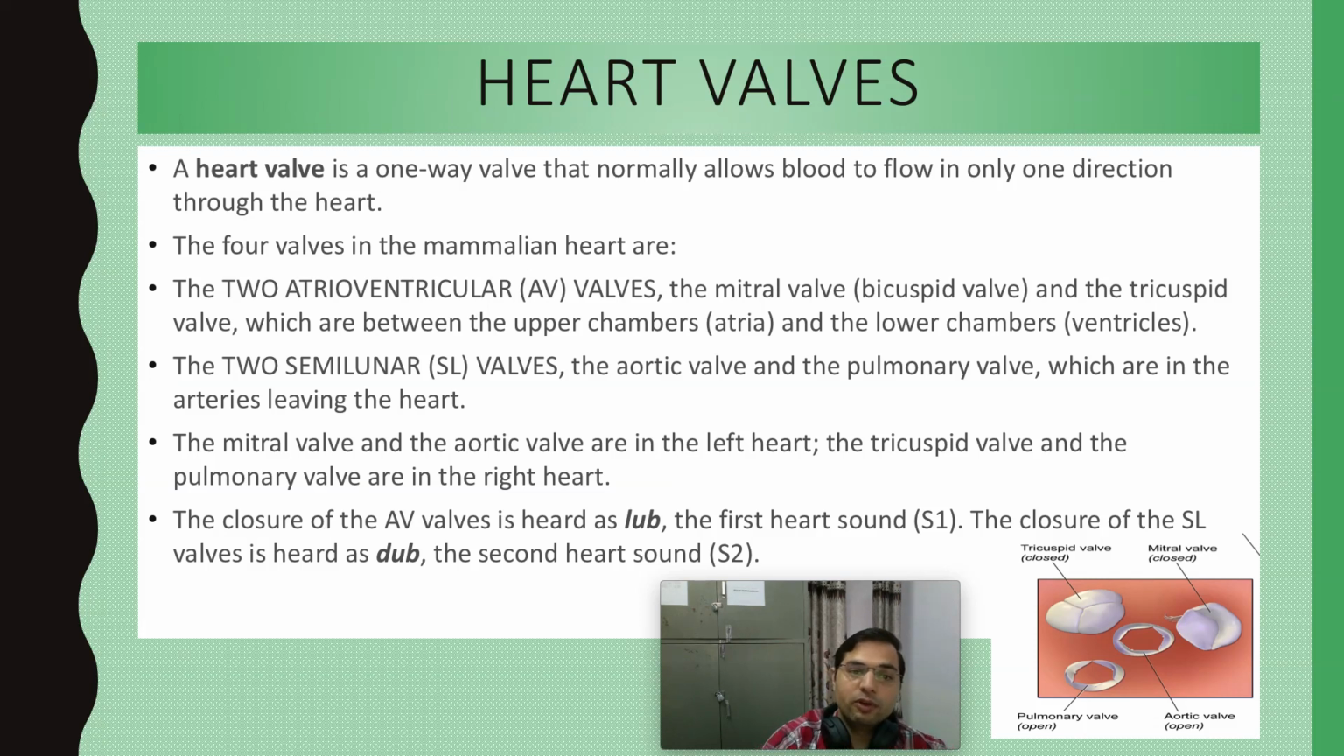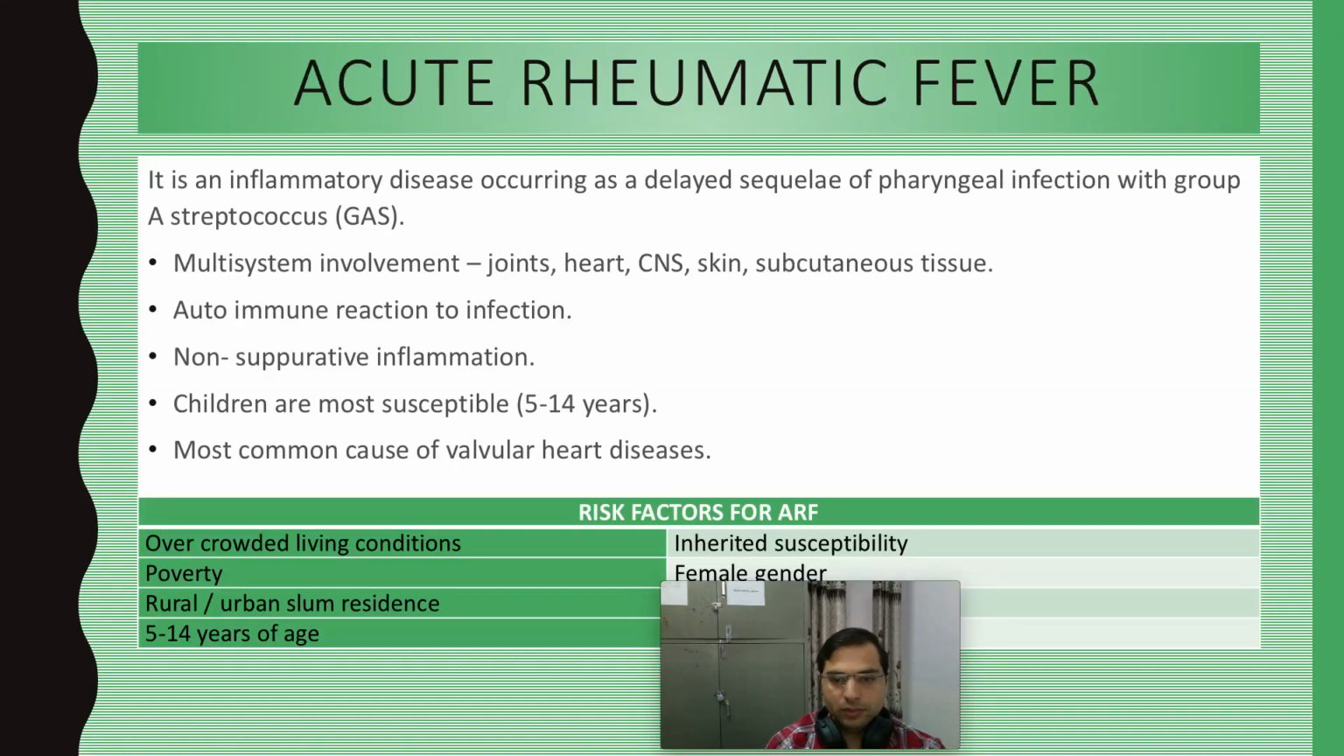So the closure of the valves makes the sound, nothing else, because the leaflets of the valves hit each other with pressure, and that creates the sound called lub and dub. Both the AV valves, the mitral and the tricuspid valve, generate a lub sound together, whereas the semilunar valves generate the dub sound, also called S1 and S2 sound.